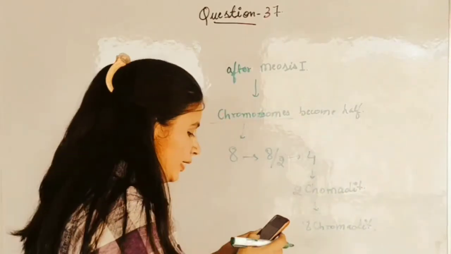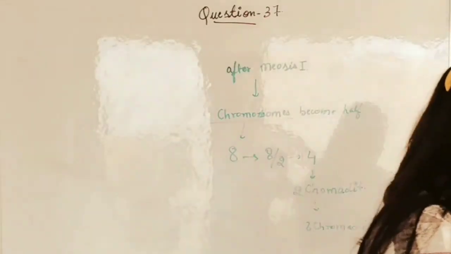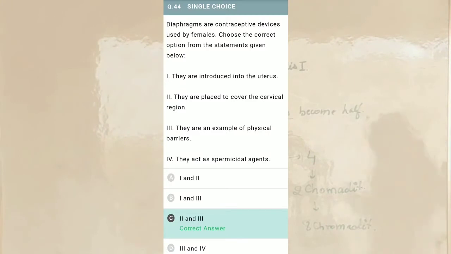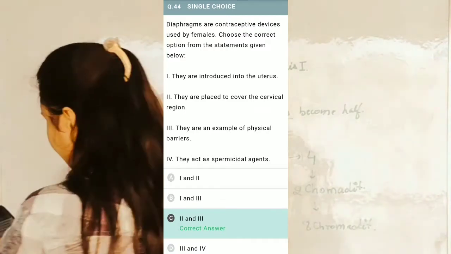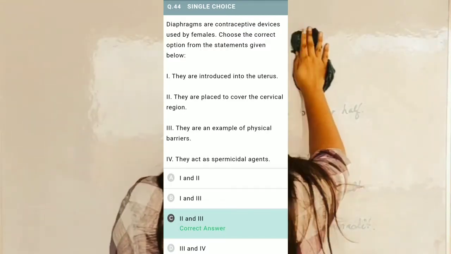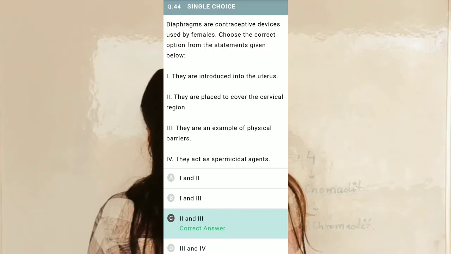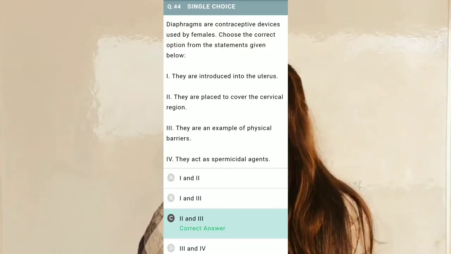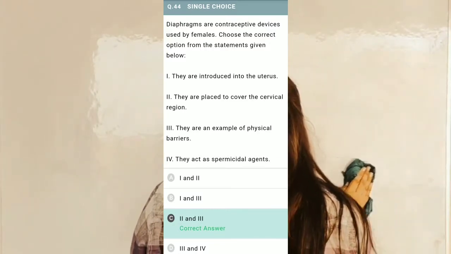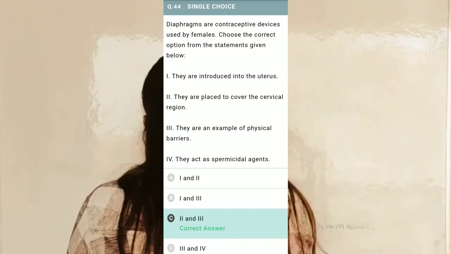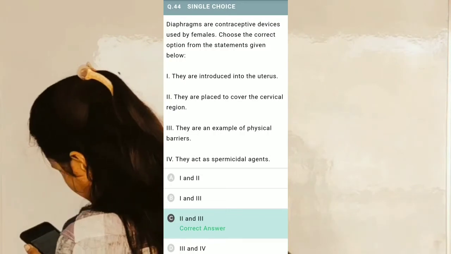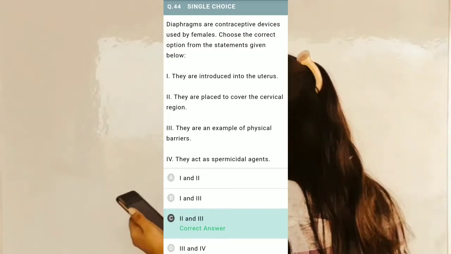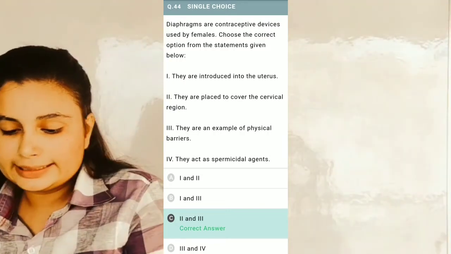So now move to the next question, that is question number 44. Diaphragms are contraceptive devices used by females. Choose the correct option from the statements given below. Statement 1 says they are introduced into the uterus. Statement 2 says they are placed to cover the cervical region. Statement 3, they are an example of a physical barrier, and statement 4, they act as spermicidal agents.